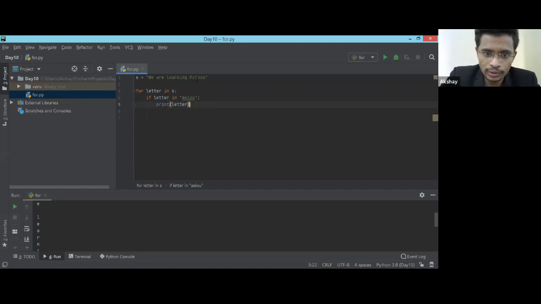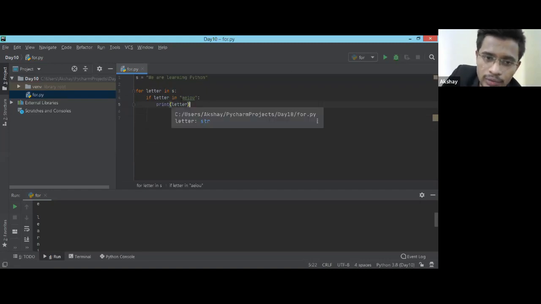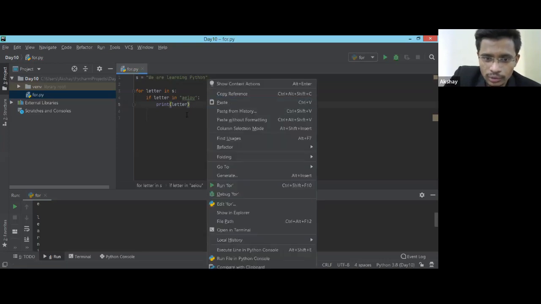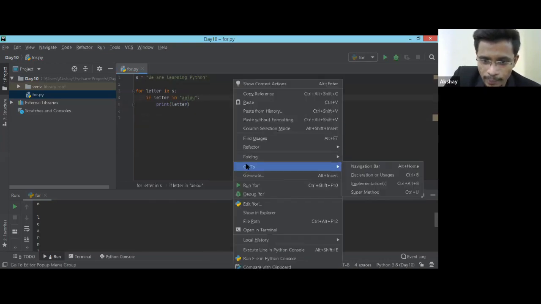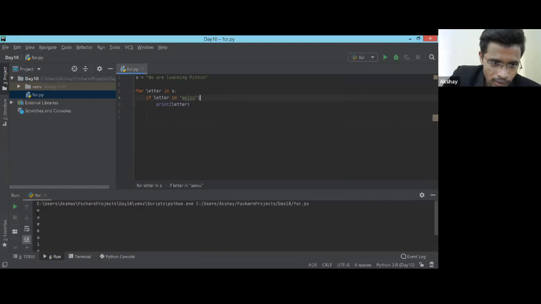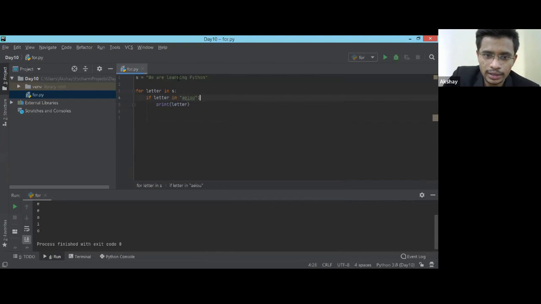Let's see if we have any vowel in our string. We have one E, then another E, we have A over here as well, then we have O as well. Let's check how many vowels we have. Running the code. If you check, we have E 3 times, A 2 times, and we have I over here as well. But now I want the count. So how many vowels do I have?